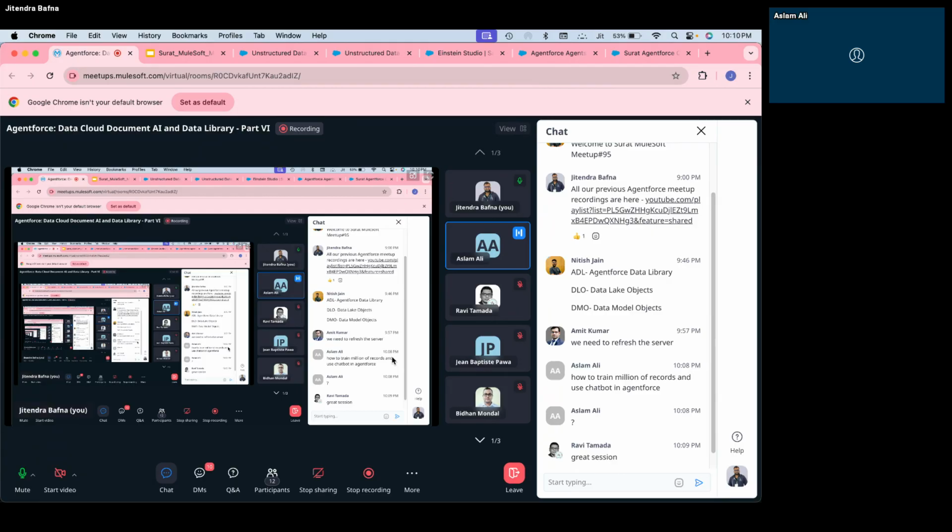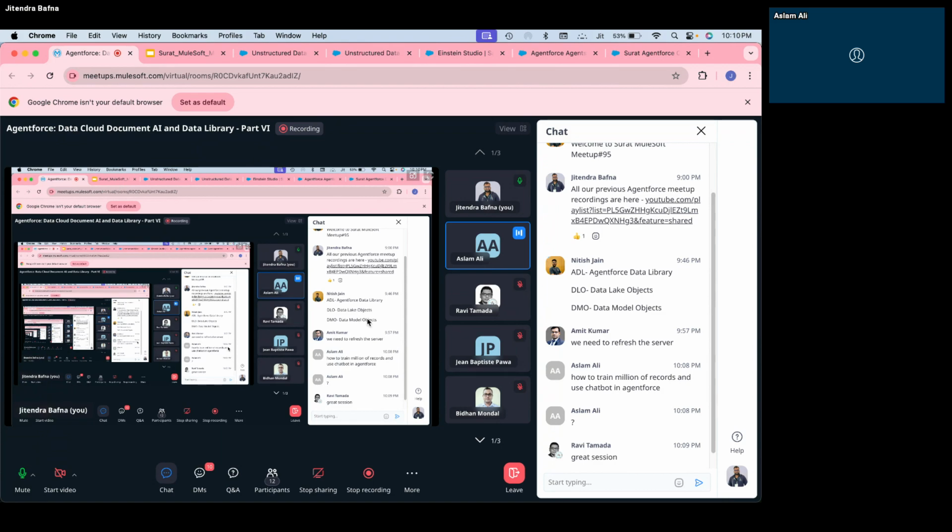We can configure the search indexes, train hybrid or vector search models, and then use Einstein Search in Prompt Builder to fetch the data from Data Cloud. That prompt builder we can use in Agentforce, and that Agentforce we can deploy in the chatbot or Omni-Channel, and that Omni-Channel will be in Experience Cloud.